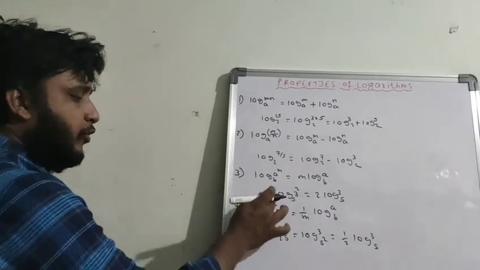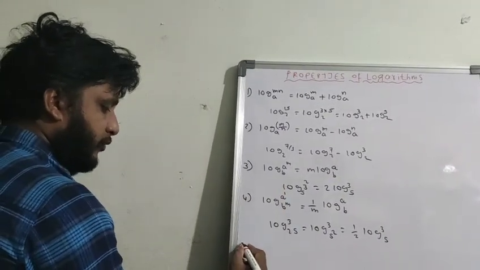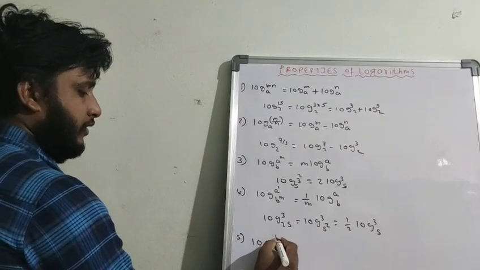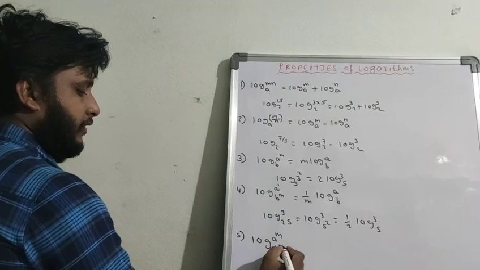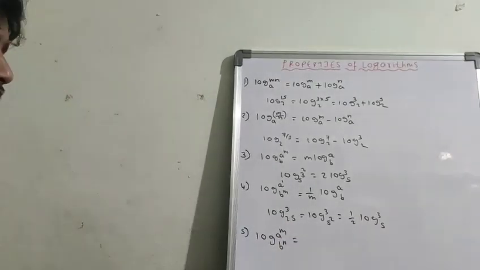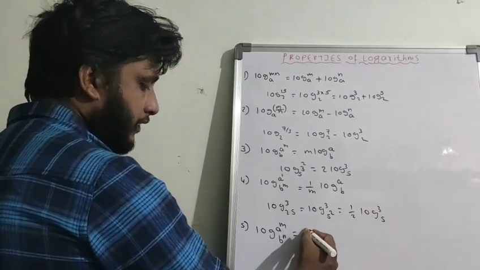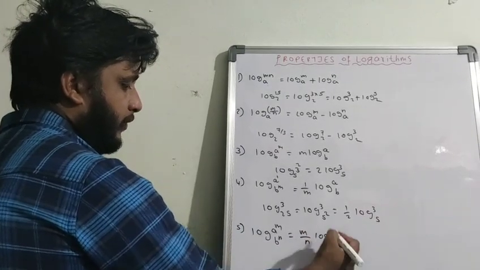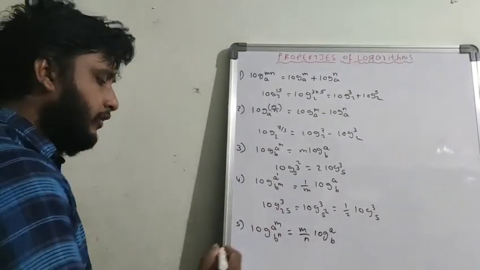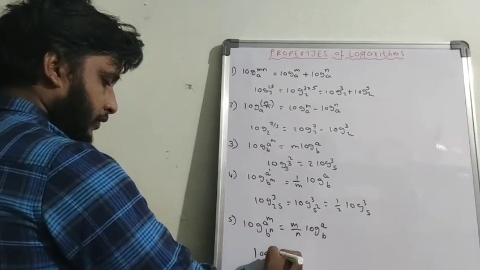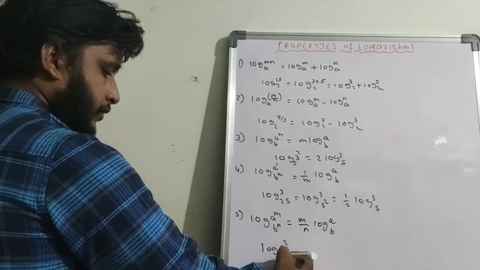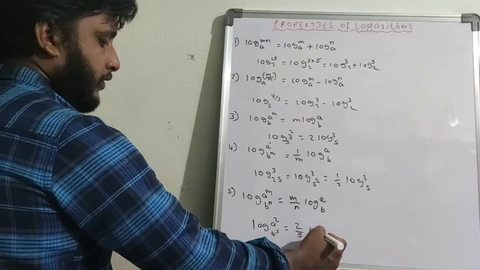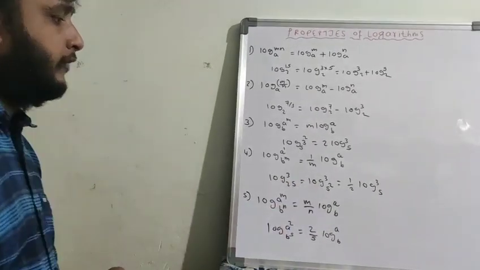So if both the value and the base have powers, then log a power m base b power n, here both have powers, then we have to write m by n log a with the base b. So for example, log a square base b power 5 is there. So you can write 2 by 5 into log a base b.